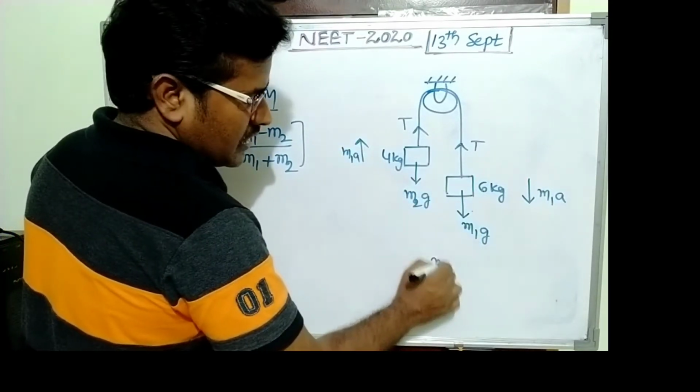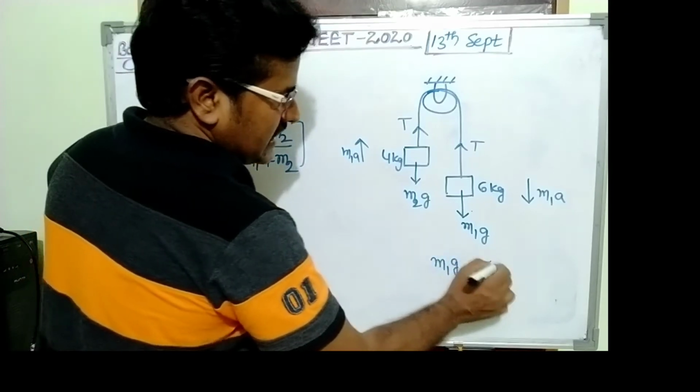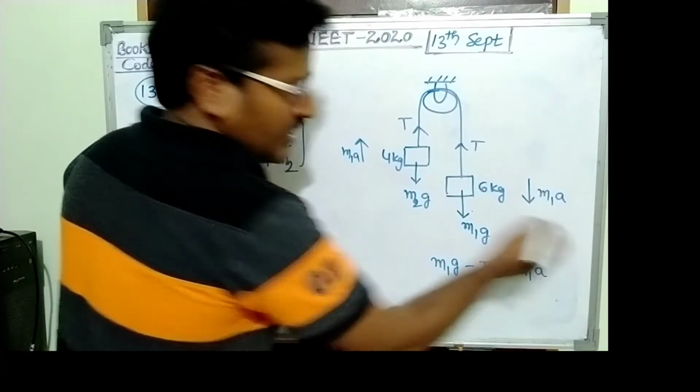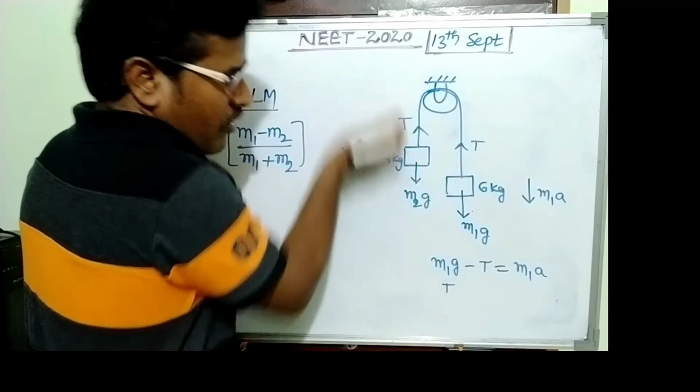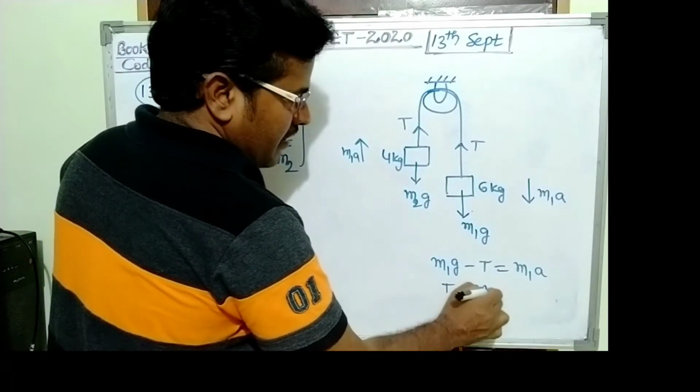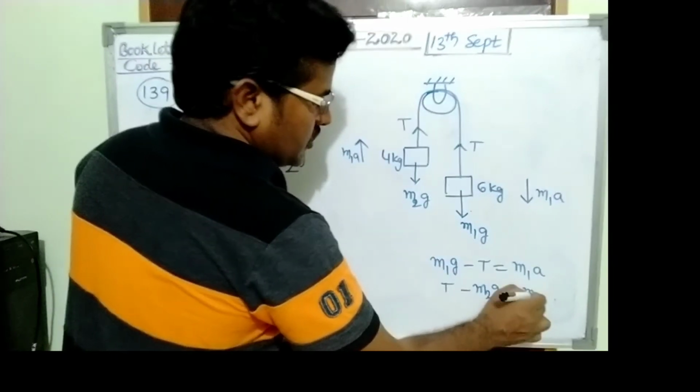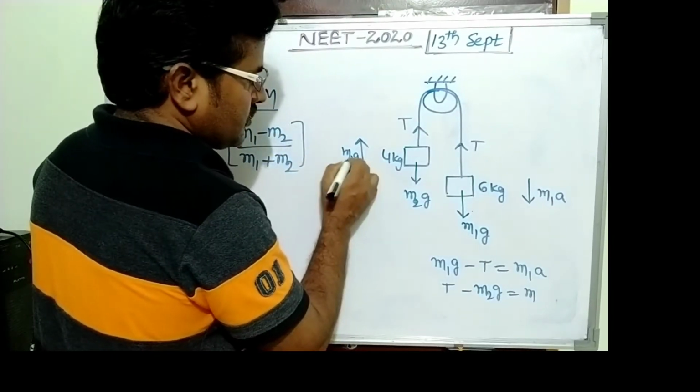After simplification, m1g minus T equals m1a. And here, since this body is moving up, T minus m2g equals m2a.